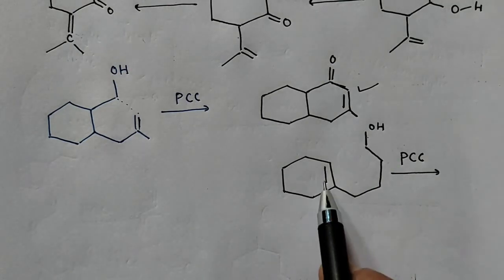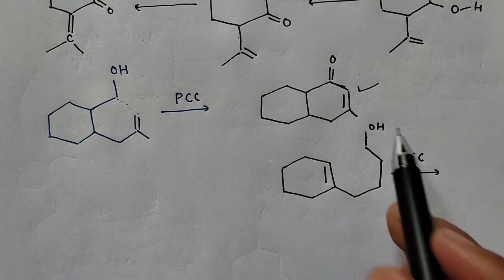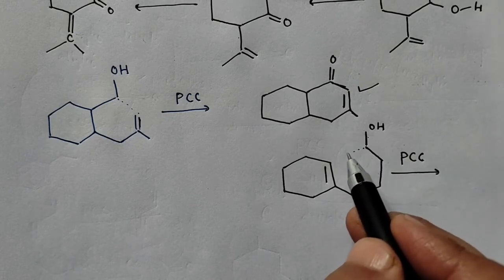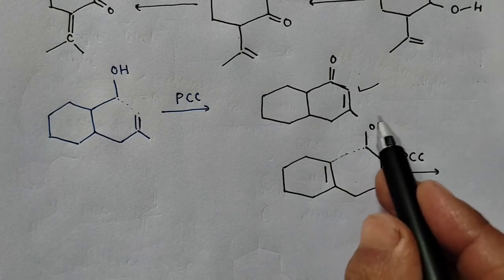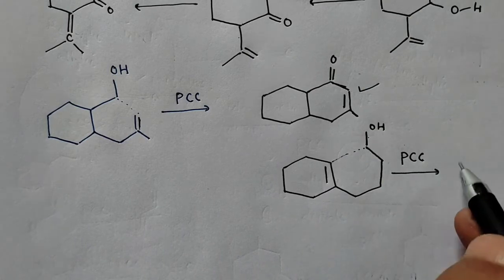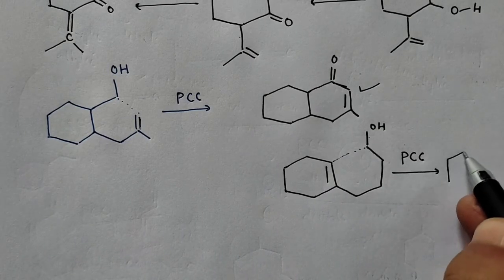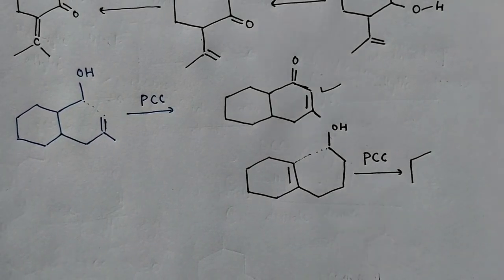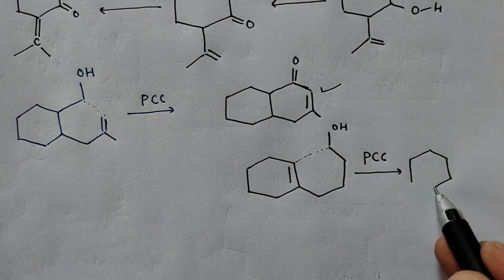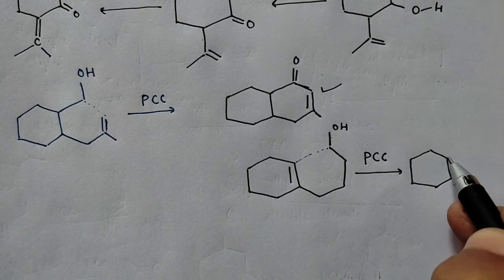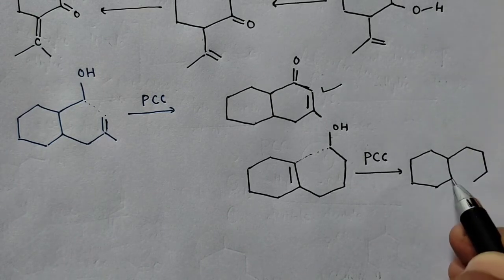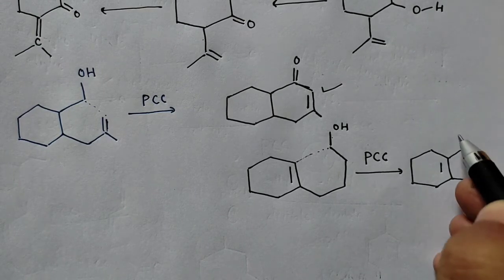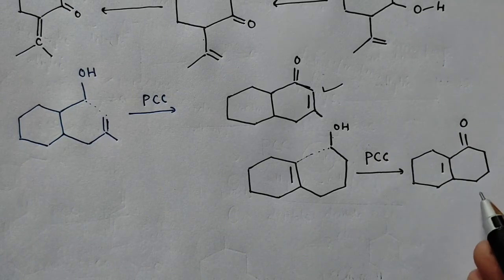Simple. You have a double bond present, you have an alcoholic group also present. So what it does, you can form a bond here to form a 6-member ring and convert this OH into carbonyl. So your product will be very simple. So you'll get your product, that is, so that's it.